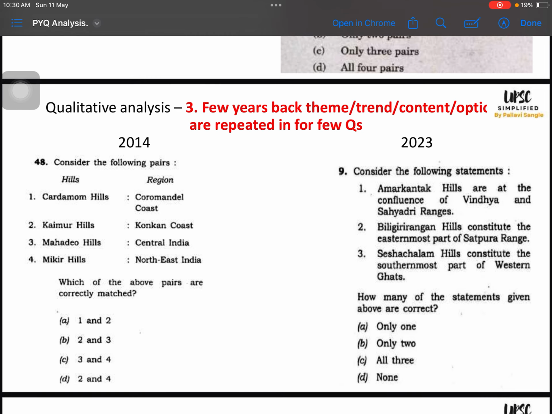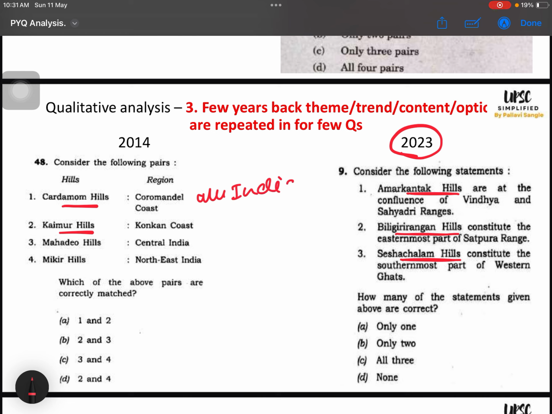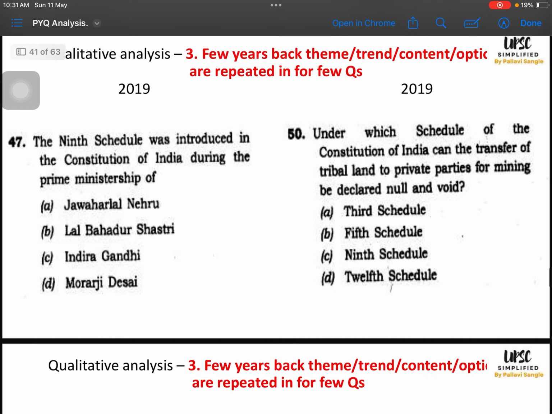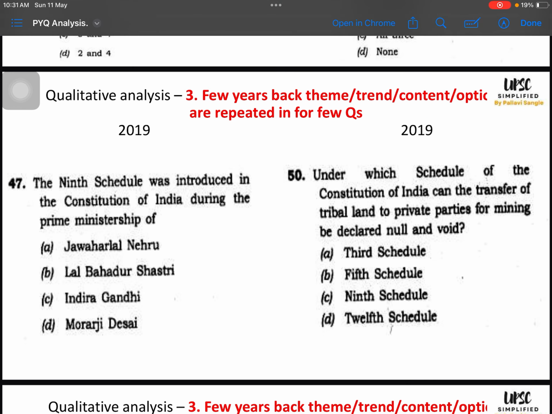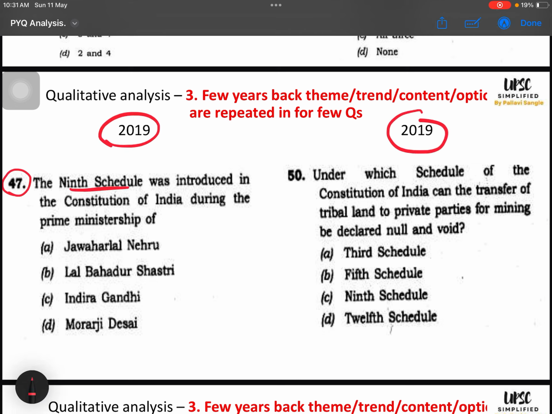So 2014 they asked about Cardamom Hills, Kaimur Hills, all the hills of India and their region. 2023 they asked about Amarkantak Hill, Biligiri Rangan Hills and Sheshachalam Hills, right? So I will prepare all the hills of India because it is a favorite question asked in UPSC. So for me dealing with this question is very easy. Then 2019 they asked about schedules. See, in 2019, in one single paper they asked about the 9th Schedule in question 47 and other schedules in question 50. Okay, schedules are also an important theme of UPSC.